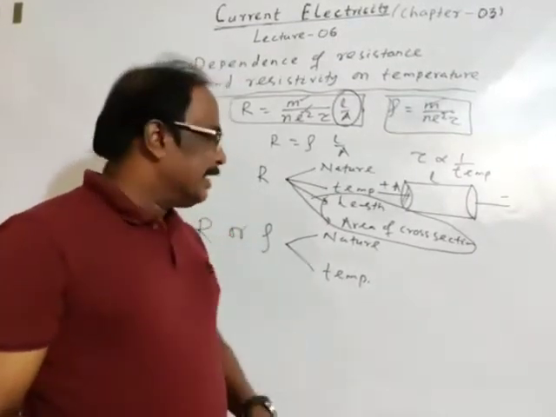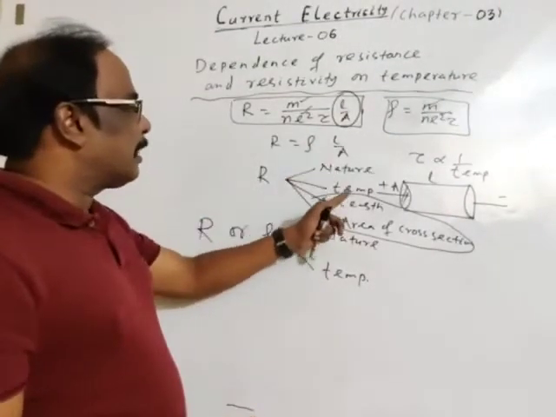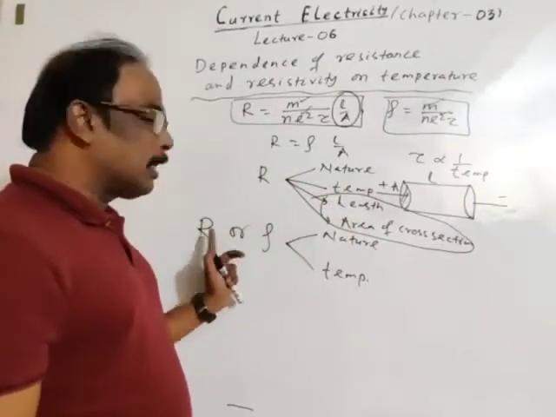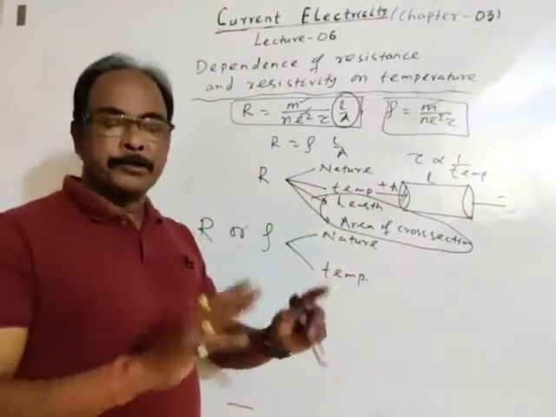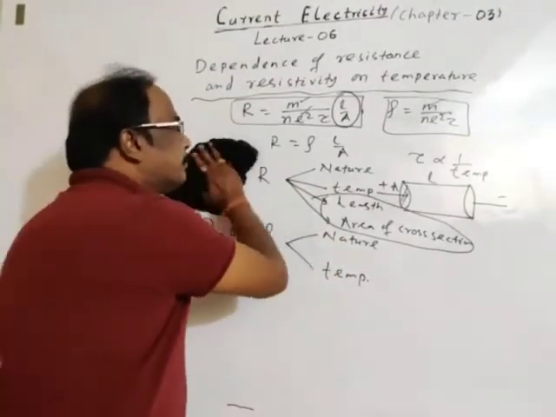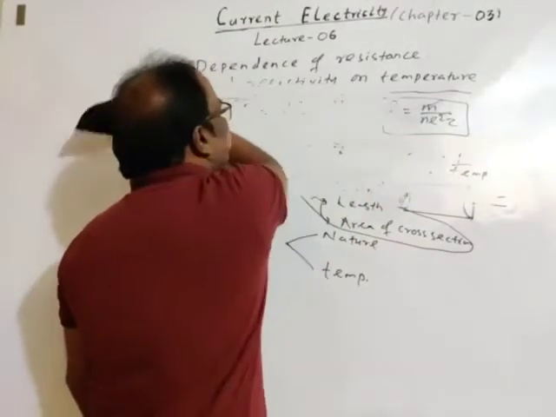Let's start. If length and area of cross section are kept constant, both resistance and resistivity depend upon nature and temperature. Okay, this is the concept.